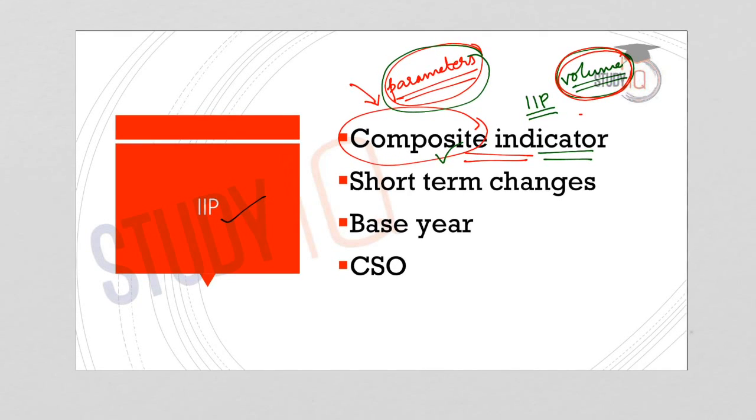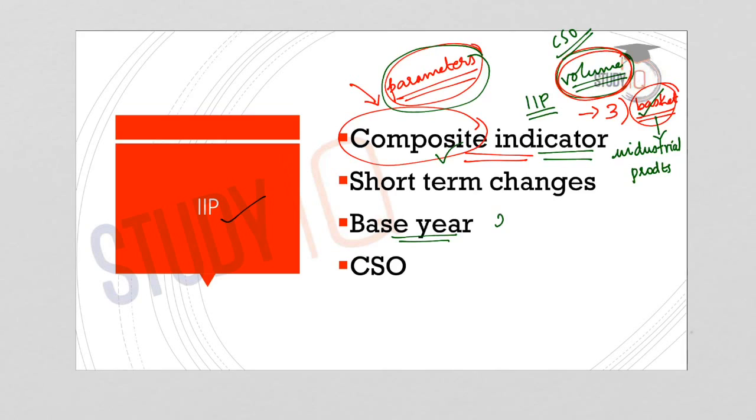And thirdly, it considers a basket of commodities. That means a specific sample group is taken up by the CSO in compiling the IIP. So what are these commodities? These commodities are industrial products. And the CSO compares this with the chosen base year.